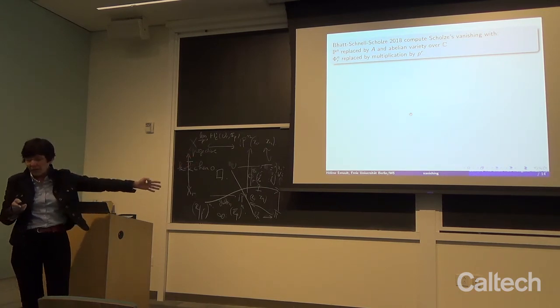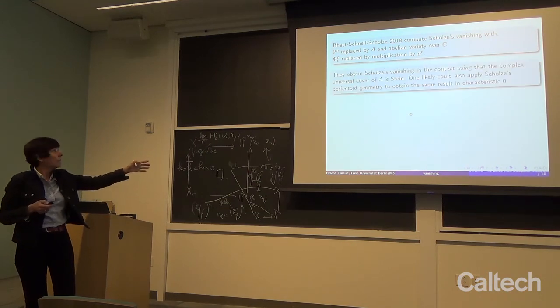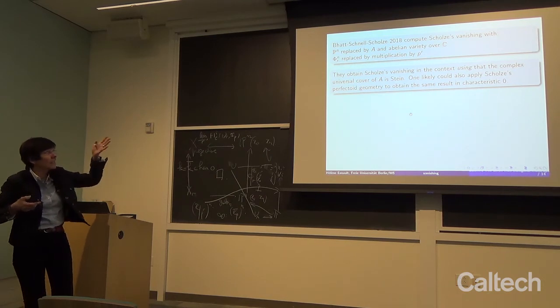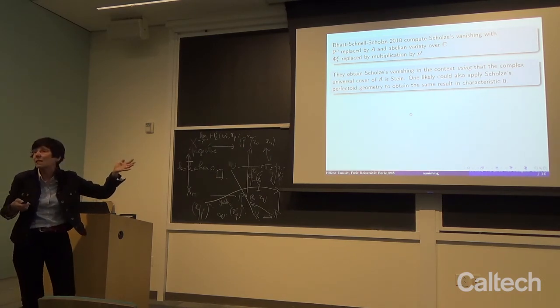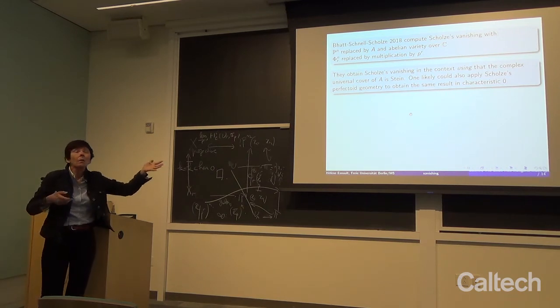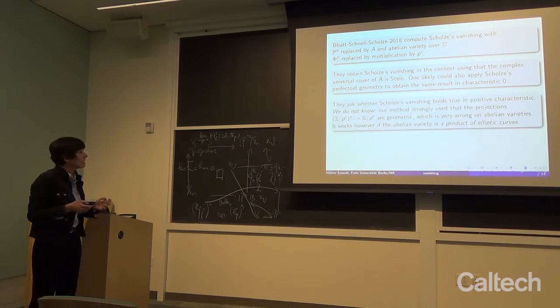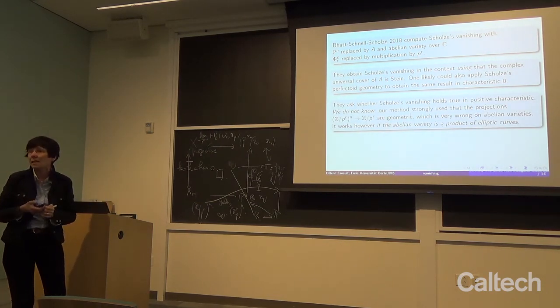I believe that one can apply Peter's methods also with perfectoid geometry, but at the end of the day, one knows the vanishing in characteristic zero using transcendental methods, maybe also using perfectoid methods. But then they ask whether this is true in positive characteristic.